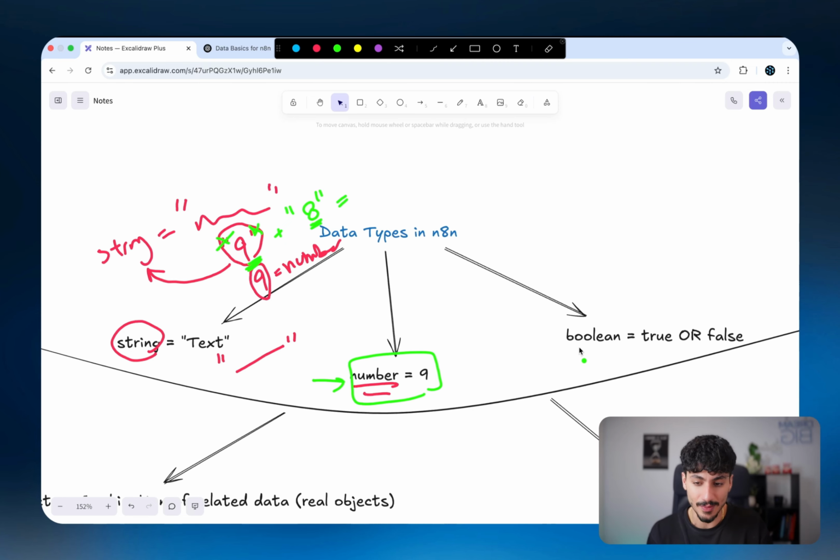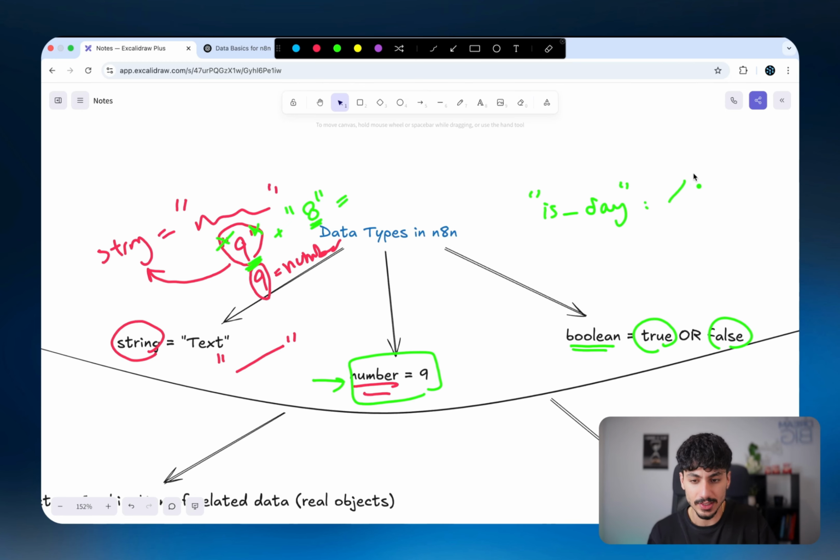And the third data type that you have to worry about is a Boolean data type. Now, a Boolean data type is just true or false. It generally is used to represent conditional values. So for example, if you have a key that says is day, which is basically just trying to say, is it currently day or not?